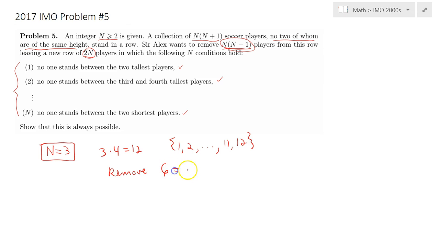Why? Because 6 is equal to, according to this description, 3 times 3 minus 1, which is just 6, obviously, 3 times 2. So we would like to remove 6 people. Once we remove these 6 people, we would like to investigate if these conditions will be satisfied.